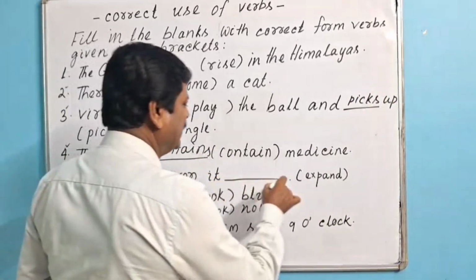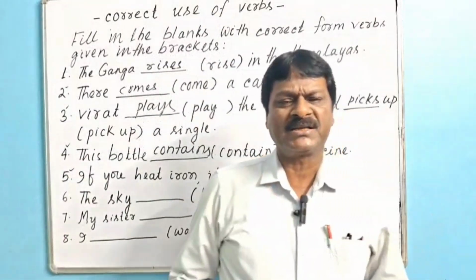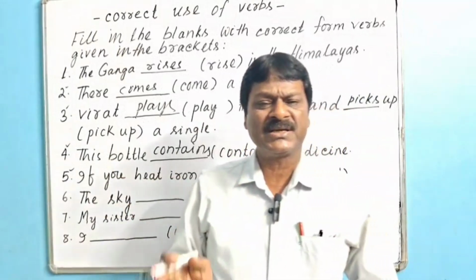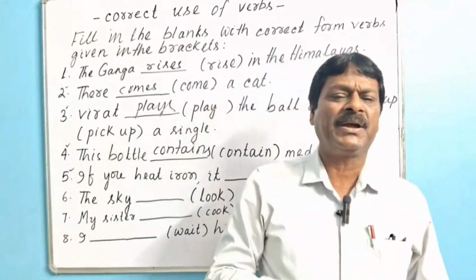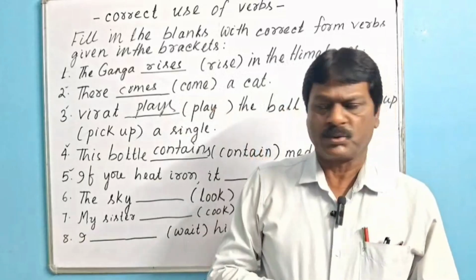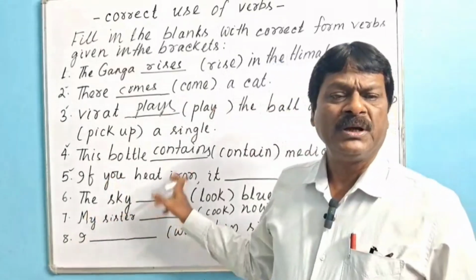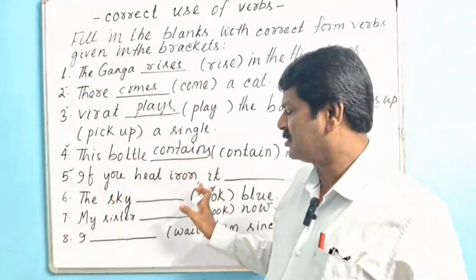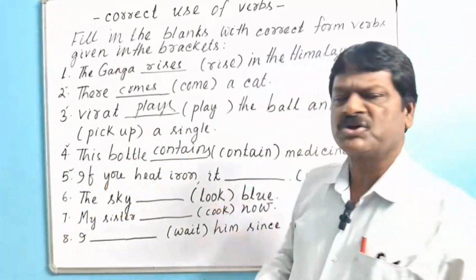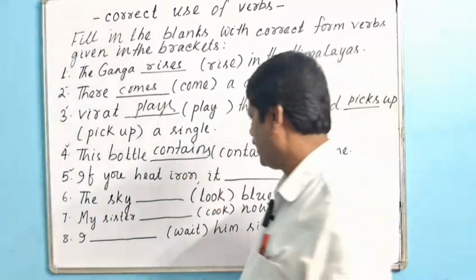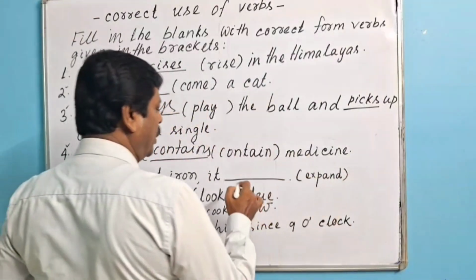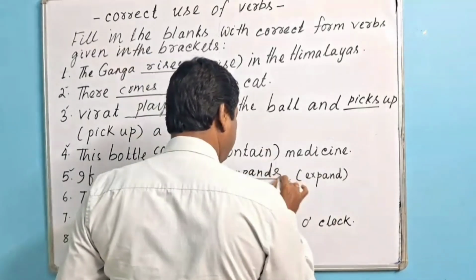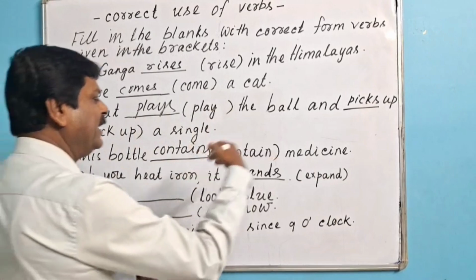Then we shall go for question number 5. If you hit iron, it (expand). It is a zero type conditional sentence. We know zero type conditional sentences are used to express mathematical truth, geographical truth, scientific truth, and mythological truth. It is a scientific truth. In a zero type conditional sentence, both the if clause and the main clause contain the simple present tense form of verb. That's why the correct form of verb will be expands. If you hit iron, it expands.